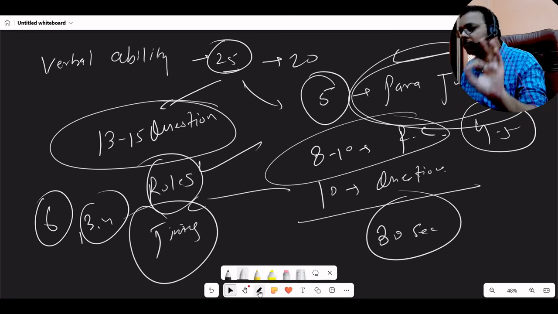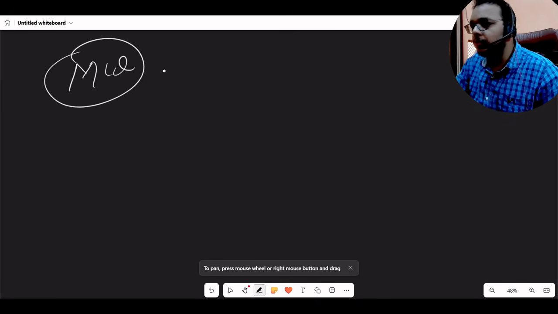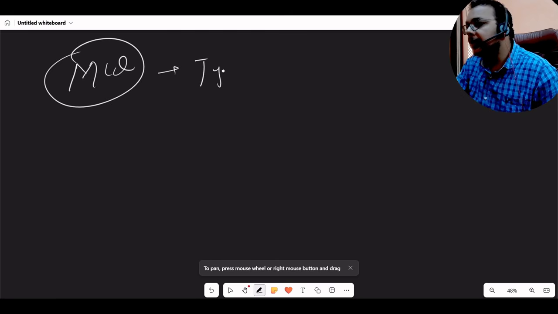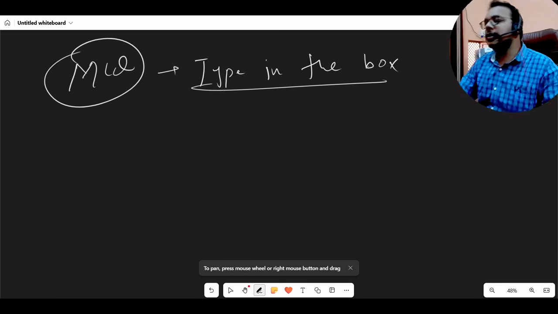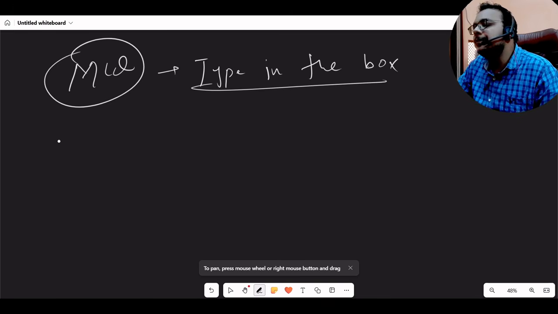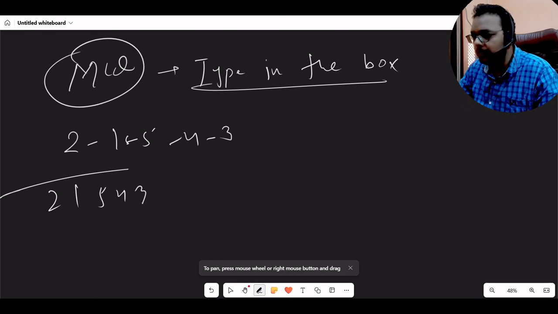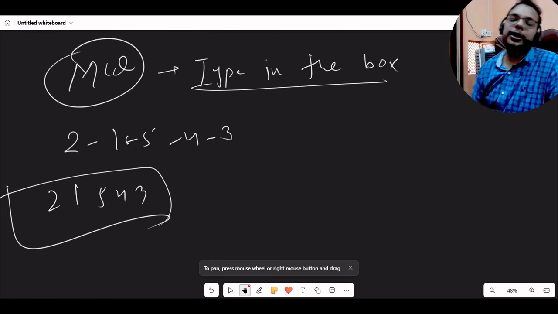And it is the most difficult part. It is not an MCQ based round, okay. It's a type in the box round, okay. Type in the box. So what is type in the box? That you need to give the right sequence of the paragraph in the box. Like suppose you think 2 1 5 4 3 is the right sequence, you will type 2 1 5 4 3, okay. So this kind of typing you need to give in the box.